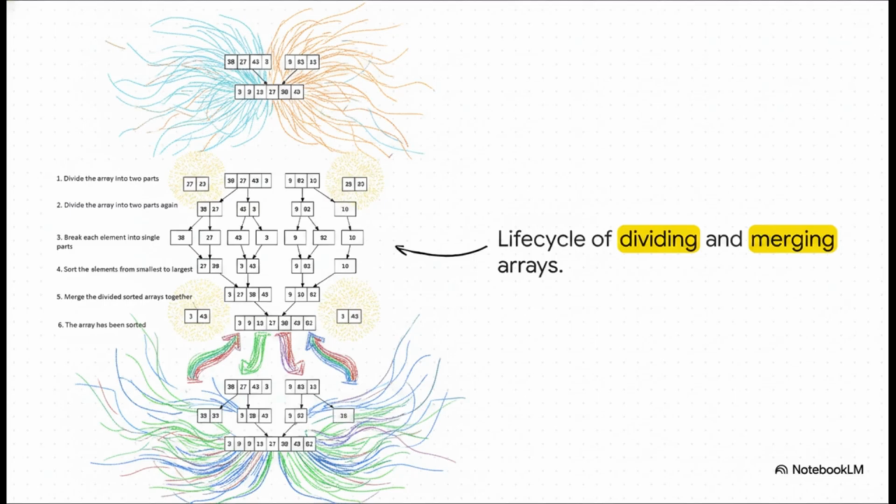Watch how it fractures, splitting over and over until every single element, the 38, the 27, the 43, is just sitting there in total isolation. And hey, a list of 1 is technically already sorted, right? That is exactly where the delegation pays off. We merge them back up. The 27 and 38 pair up, the 3 and 43 pair up. As we flow back down to the bottom, those tiny sorted pairs merge into beautifully sorted larger lists, finally culminating in one perfectly ordered array.